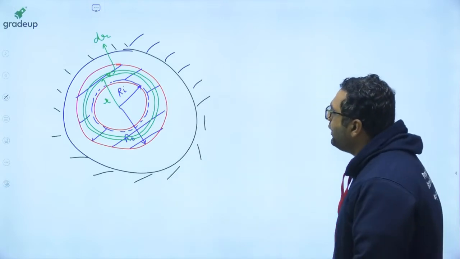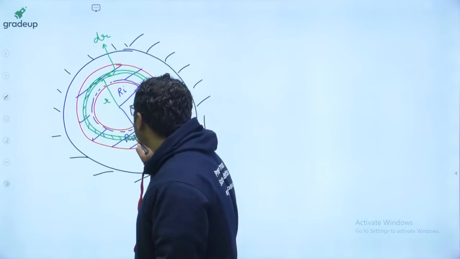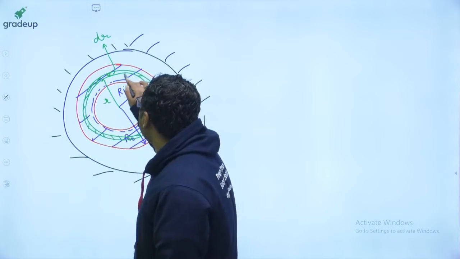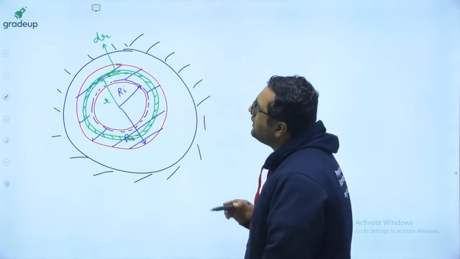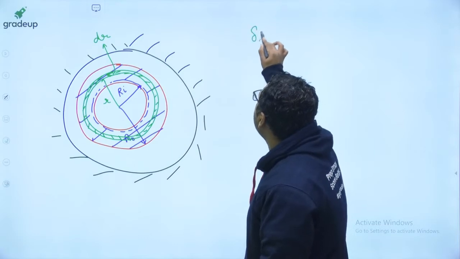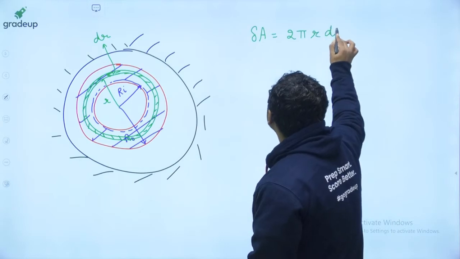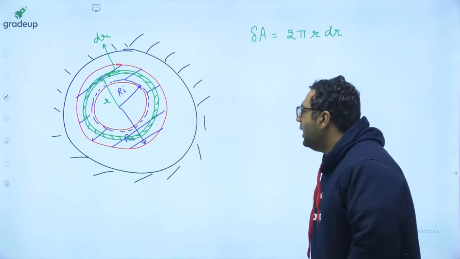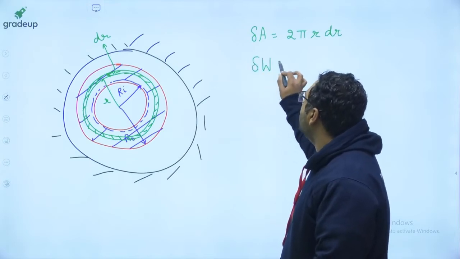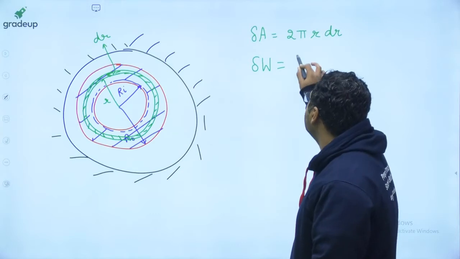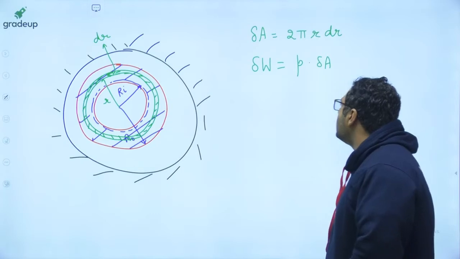So guys, now we are going to see, this is a very small thin ring, and we want to find out the area of this small ring. So let us say dr is the thickness, r is the radius. So the small area of that ring is going to be 2 pi r dr. And if you want to find out the small load, the differential load beared by this ring, it will be pressure into this small area.